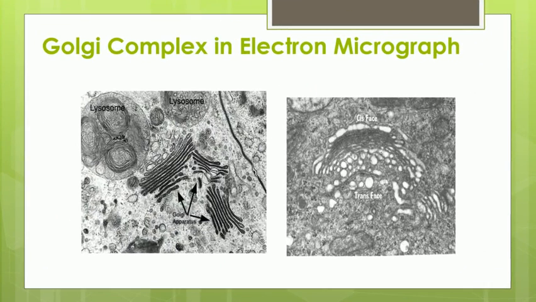Now this is the actual electron microscope picture of the Golgi complex or Golgi apparatus. This is also called an electron micrograph. In this you can see these flattened sac-like structures arranged parallel to one another, referred to as a Golgi complex.